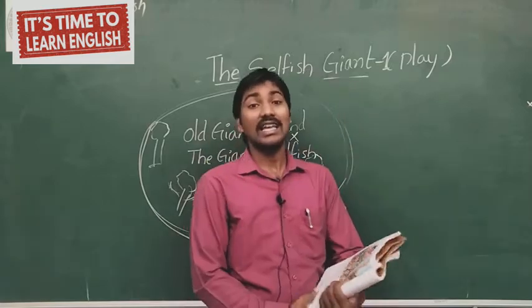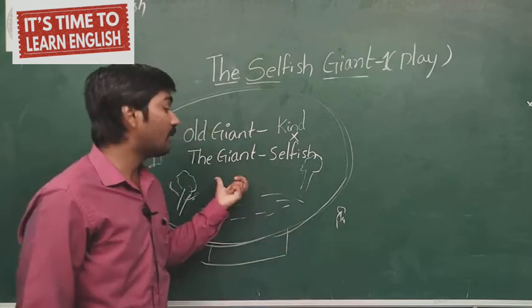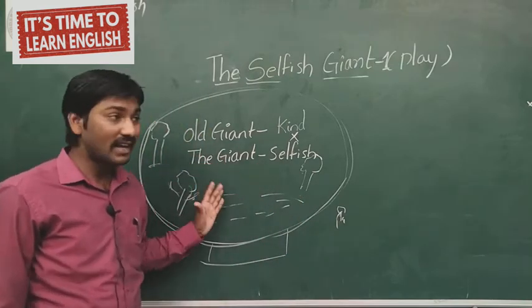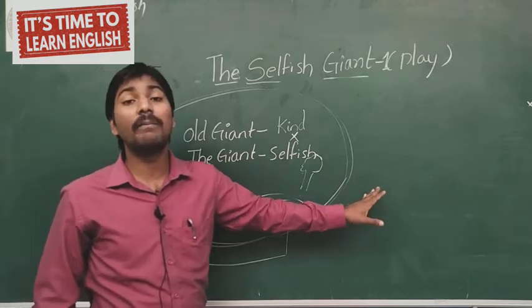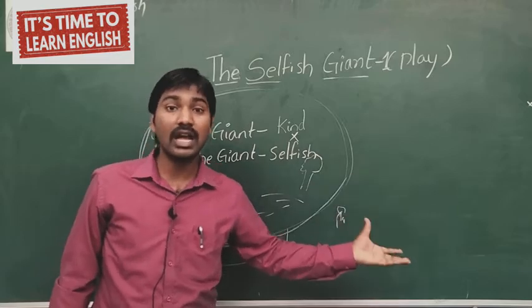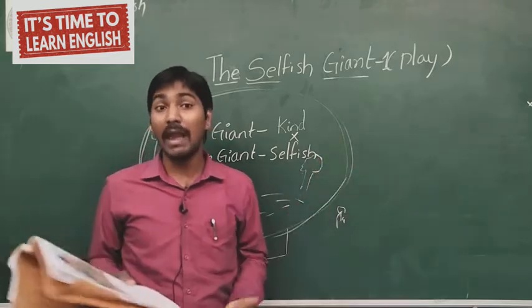Before that, they had a beautiful garden, a beautiful place. But now they have no place to play. They say the road, but the road is not good. The road is dusty and full of pebbles. So where do we have to play?